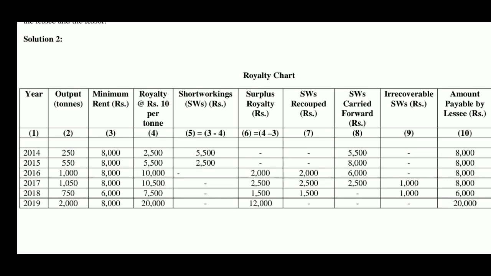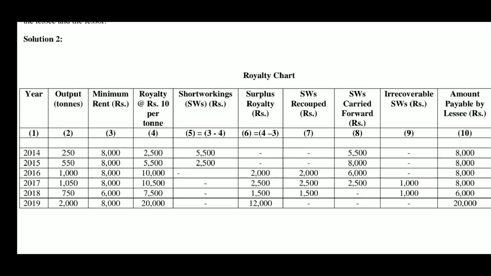So, here 8,000 is the minimum rent for 12 months, therefore, for 9 months it will be 6,000. Computation is given in the working note. So, 6,000 is considered for 2018, that is minimum rent. Royalty rate is given in the problem, 10 rupees per ton. So, column number 4 gives the details of royalty computed at rupees 10 per ton.